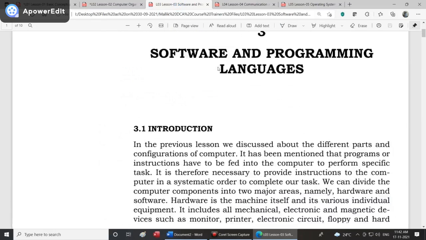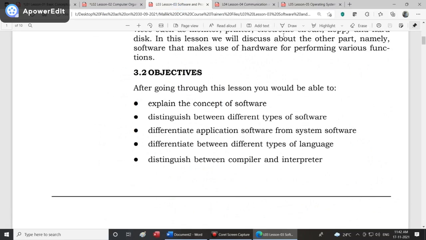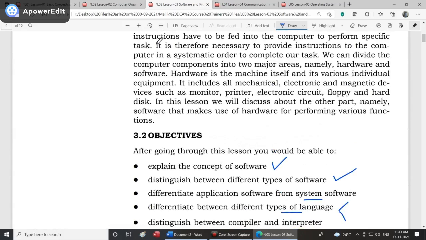Next we will go to lesson 3. In lesson 3 we will explain the concept of what software is. We will explain the difference between different types of software. We have system software, we have application software. Again, system software is divided into the operating system, and we will give examples of assemblers and compilers. We will talk about all this. That is on system software. Then we will talk about different types of languages. We have high level language, low level language, and we have machine level language. We'll speak on those terms. We'll distinguish between what is a compiler and what is an interpreter. All this will be done in lesson 3.